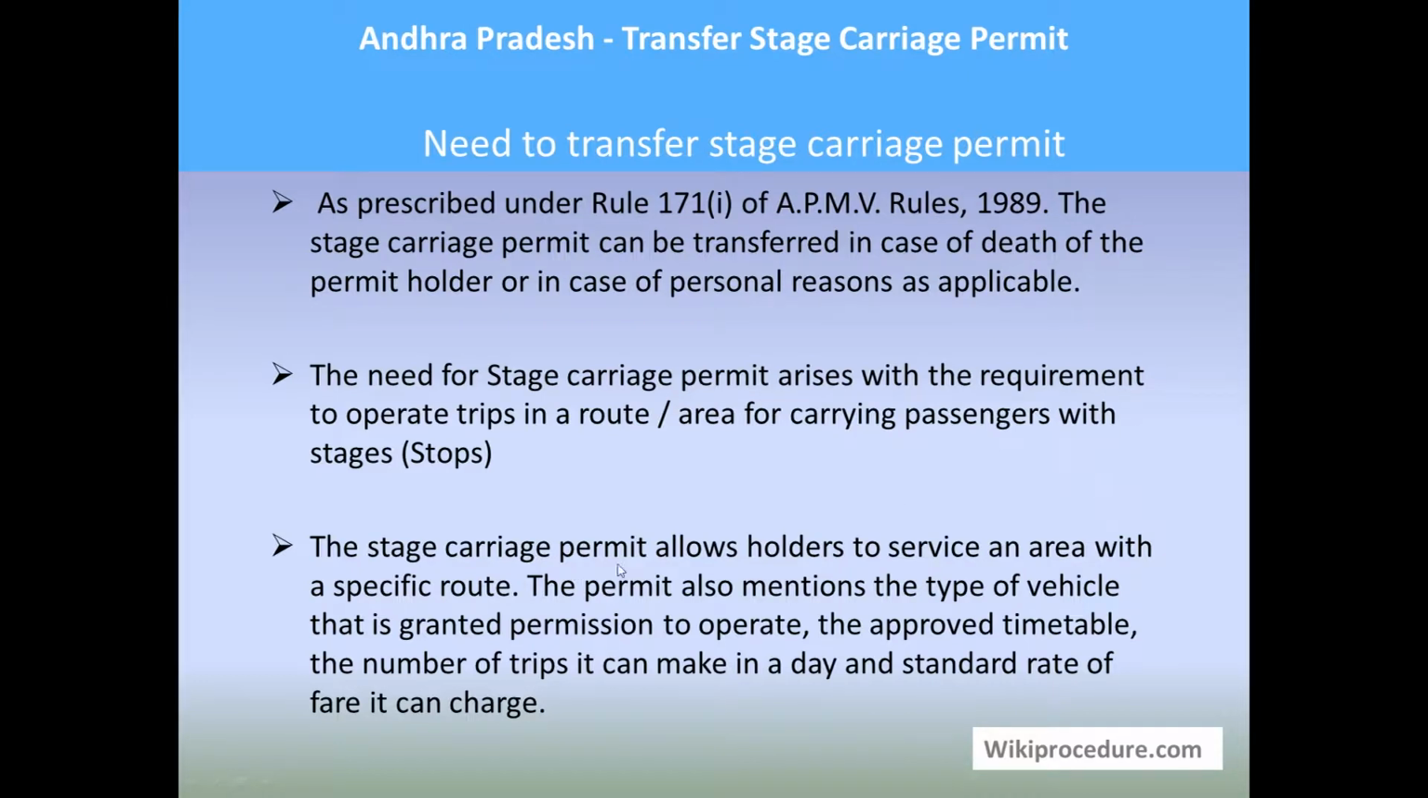The stage carriage permit allows holders to service an area with a specific route. The permit mentions the type of vehicle that is granted permission to operate, the approved timetable, the number of trips it can make in a day, and the standard rate of fare it can charge.